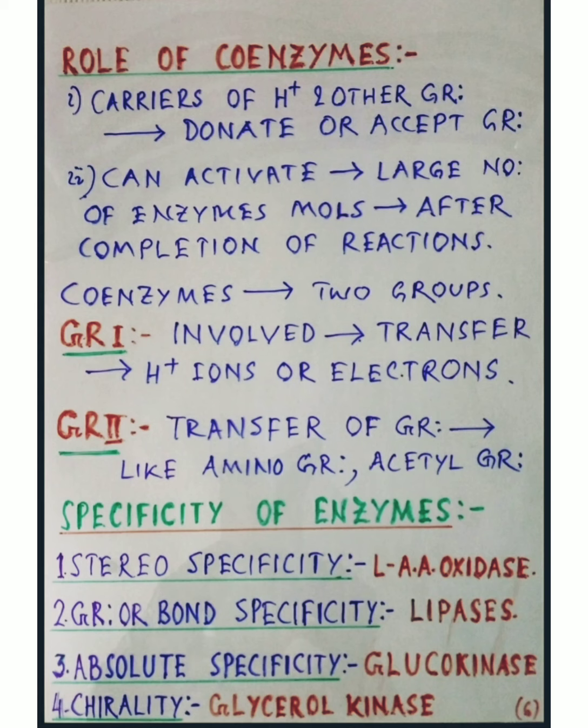For example, glucokinase acts on glucose only, not on any other similar hexose like mannose or galactose. And the last one is chirality. Enzymes act according to the chirality of the molecules, that is, glycerol kinase acts with specific chirality.